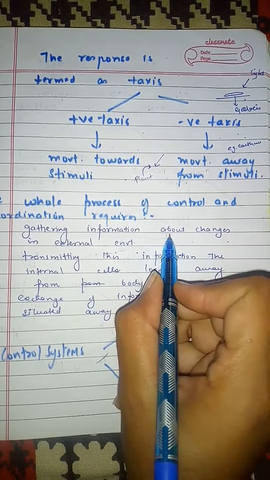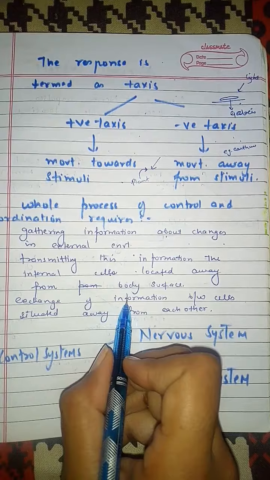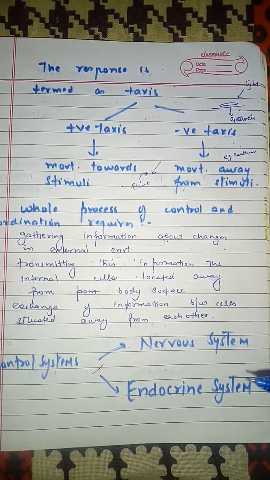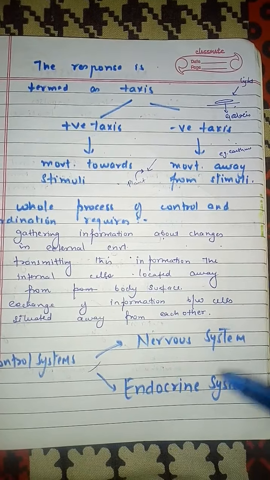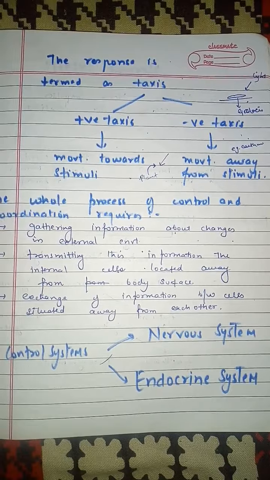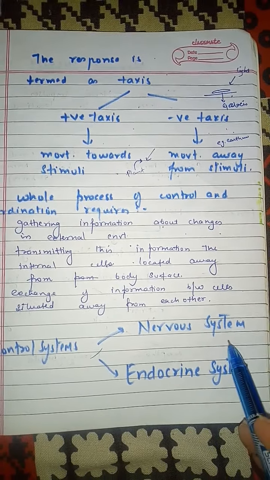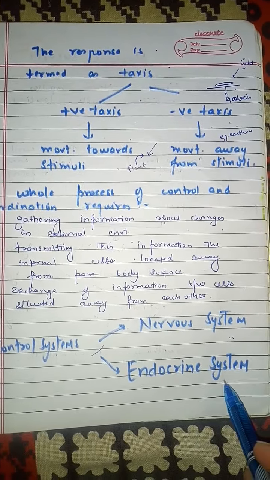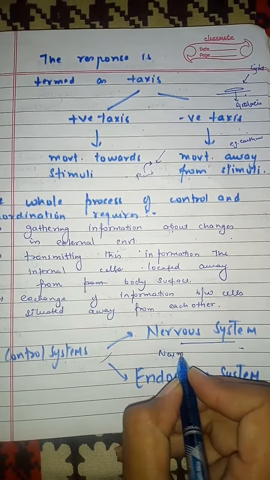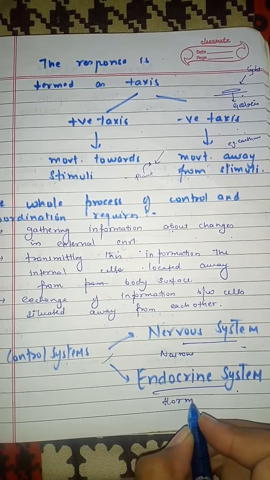and then transmitting this information to the internal cells located away from the body surface, and then there is an exchange of information between the cells situated away from each other, and this information produces a response. The control system in the human body is of two types. First is the nervous system and second is the endocrine system. In the nervous system, the role is played by neurons, and in the endocrine system, the role is played by hormones.